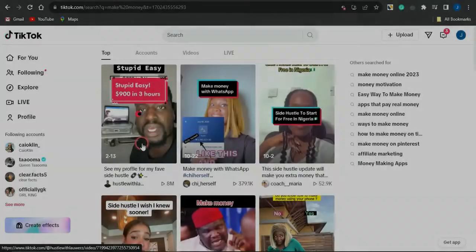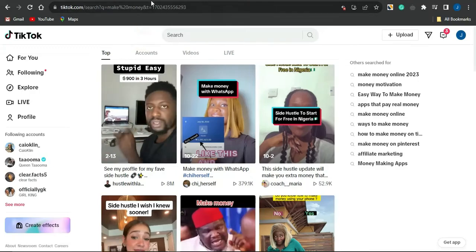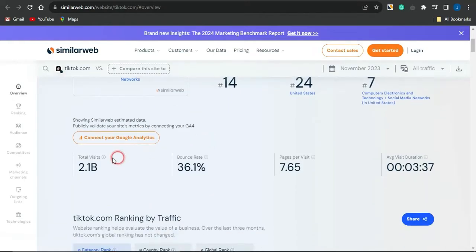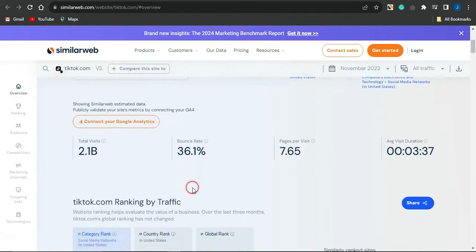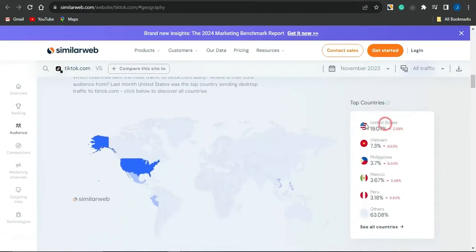TikTok right here is an amazing platform right now that gets lots of engagement. And if you analyze TikTok based on SimilarWeb statistics, you will find out that TikTok gets an average of 2.1 billion visits every single month. That's quite a huge amount of traffic right there, 2.1 billion visits. And you can see that most of this traffic comes from people in the United States.